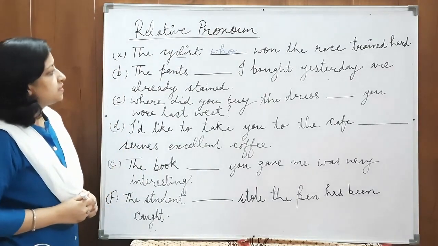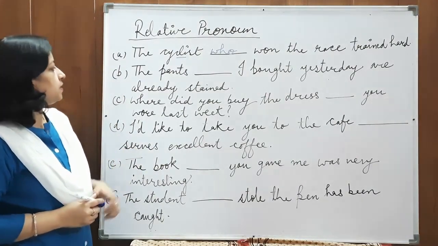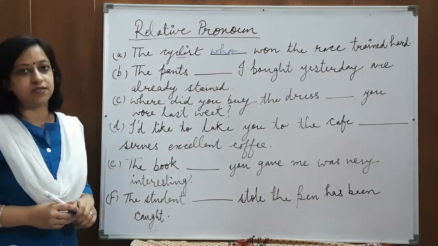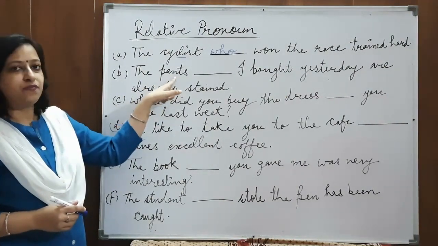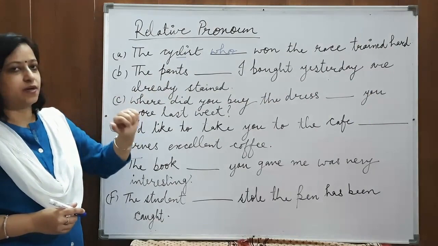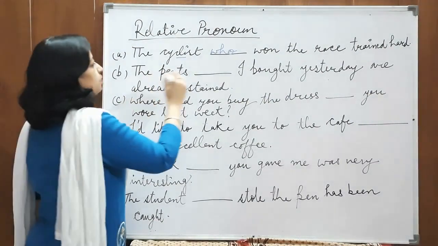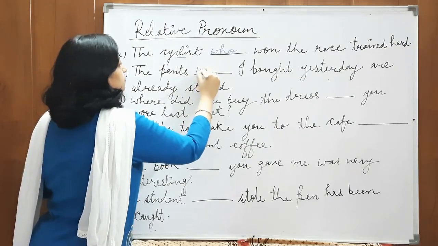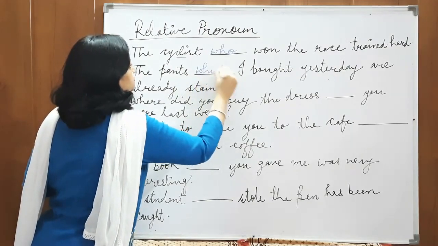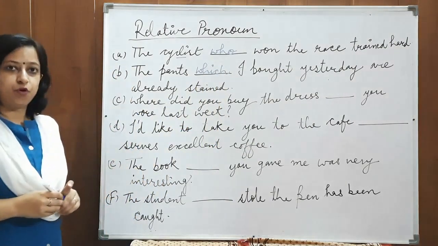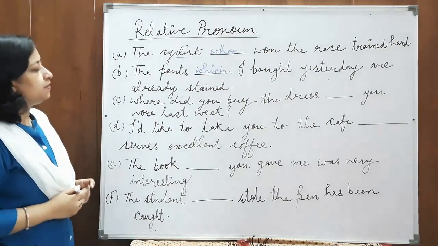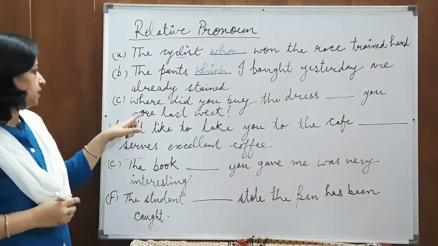The pants dash I bought yesterday are already stained. Here, what is the noun that we are trying to relate to the rest of the words? Is pants. Pants is, so the pants which I bought yesterday are already stained.